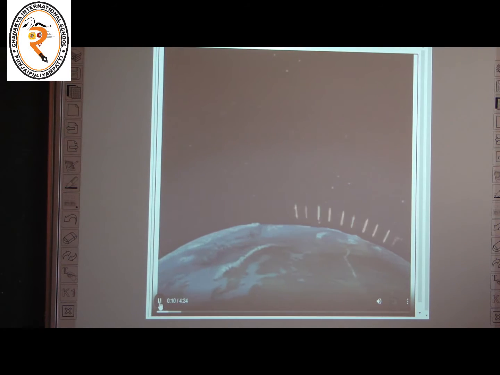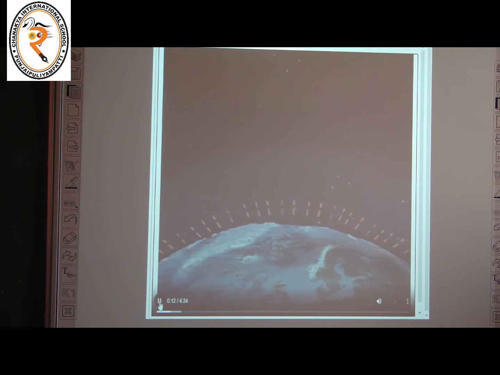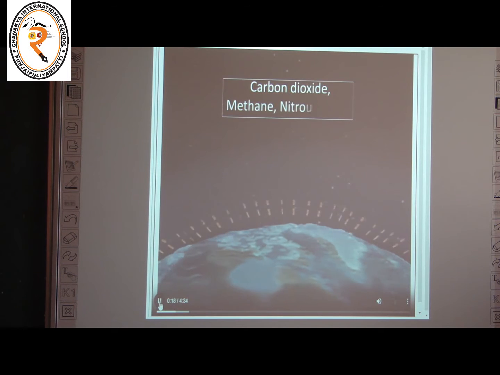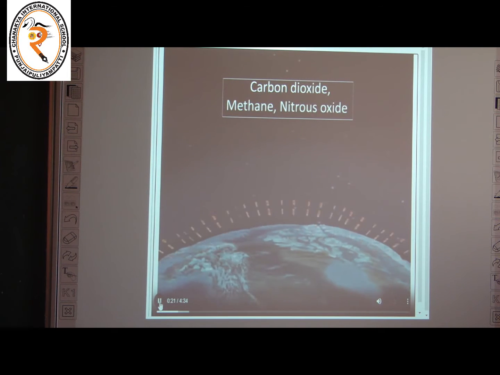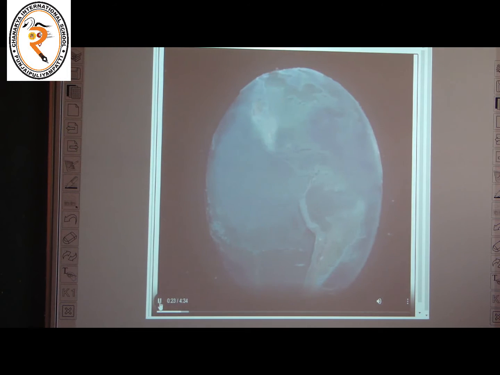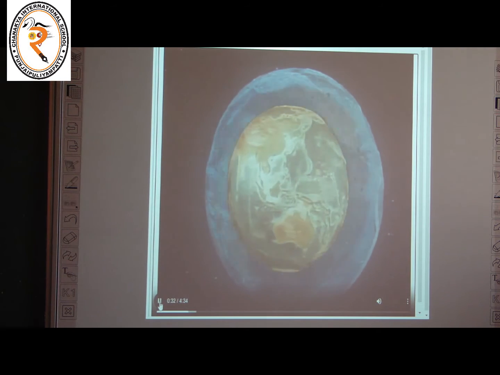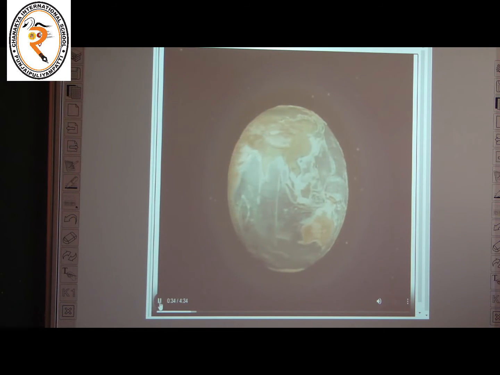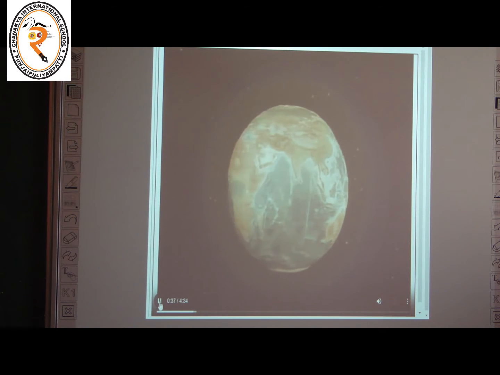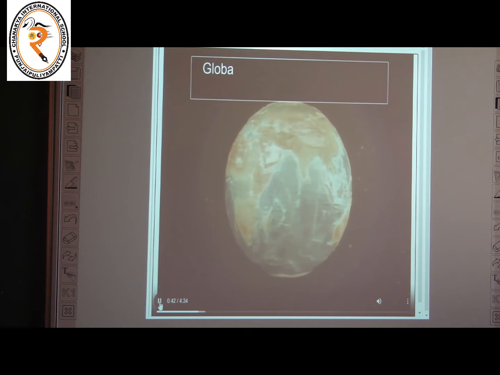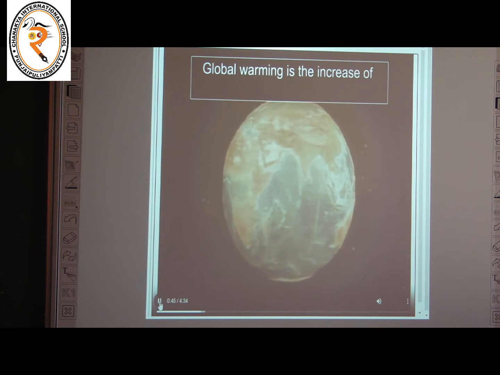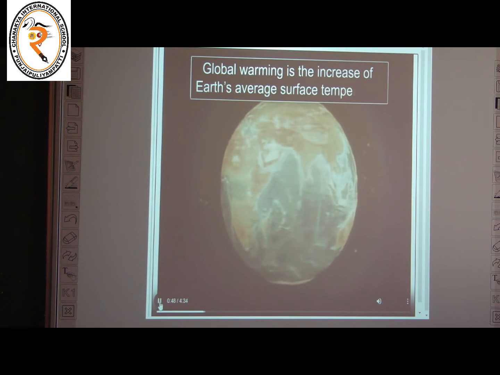A fraction of the sun rays reflected back from the surface of the earth are absorbed by gases like carbon dioxide, methane, nitrous oxide, etc. that surround our earth. Heat trapped by these gases causes the greenhouse effect, which makes the surface of earth warm. An increase in concentration of any of these gases enhances the greenhouse effect and causes global warming. Global warming is the increase in average surface temperature of the earth.